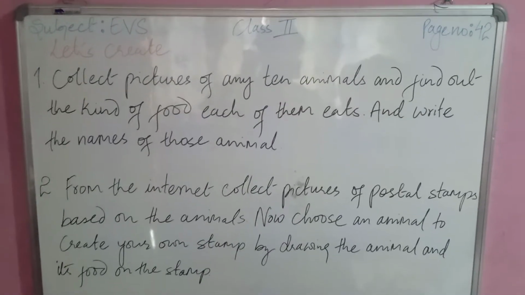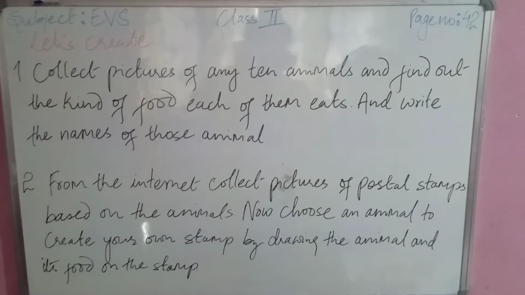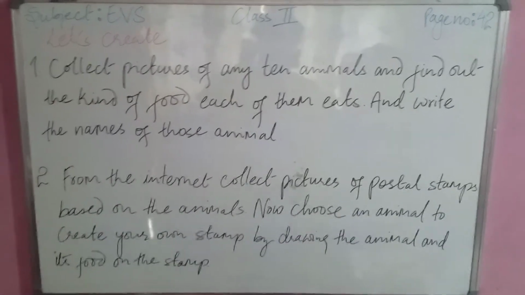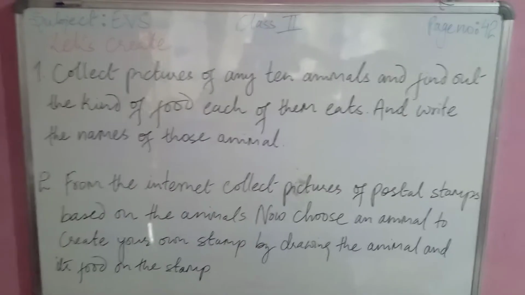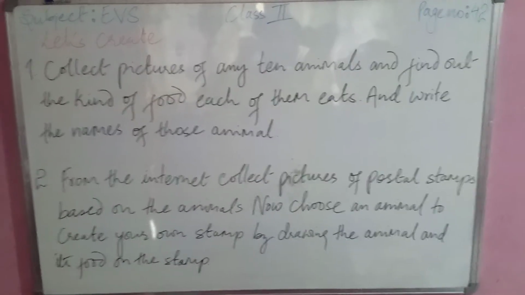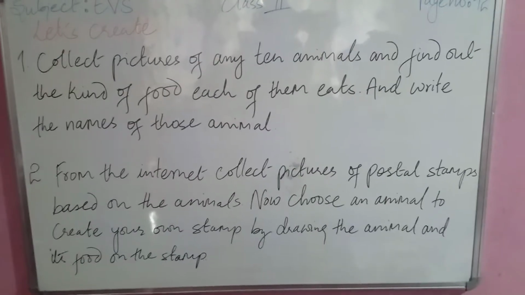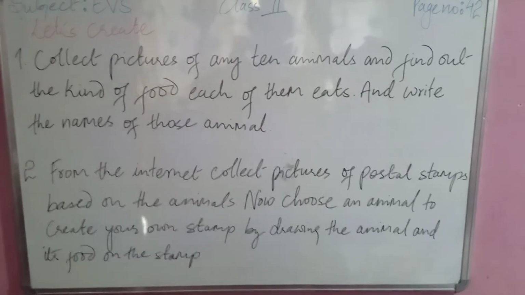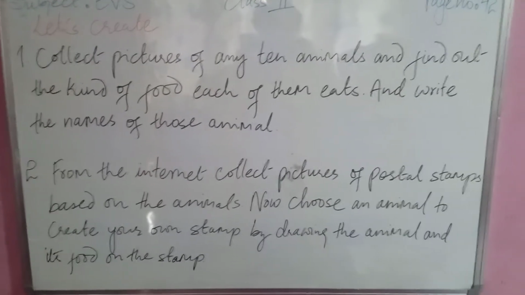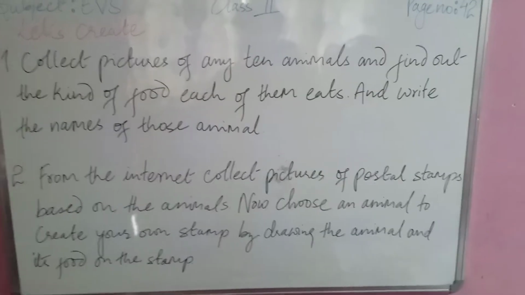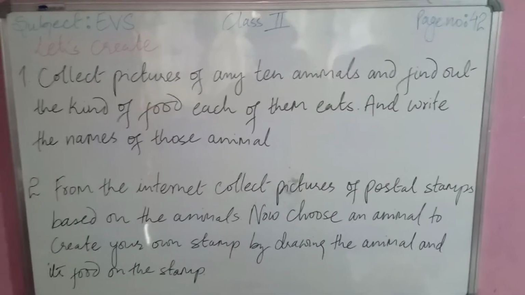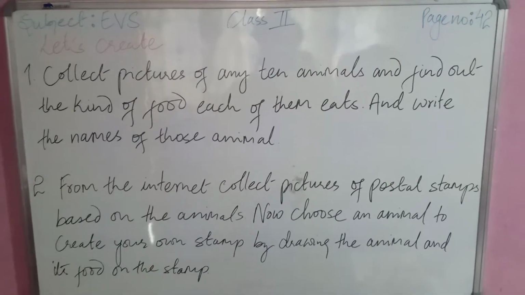Question 2 is very simple. You just have to go through the internet and collect some postal stamp pictures, and then create your own stamp by using those internet-collected pictures.